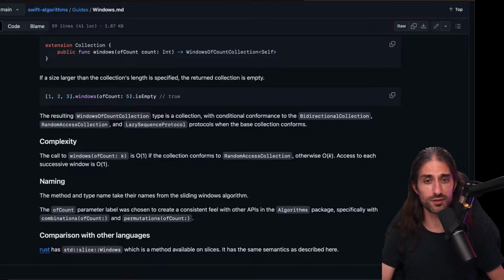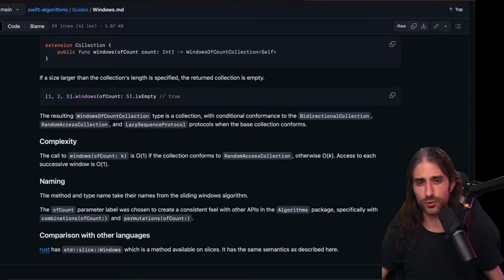But I was glad to see that some methods for which I had already defined my own extensions, like compacted, first non-nil, or unique, are already implemented there. There is the one about taking chunks also, which can be super useful. The one about interspersing values, which can be useful when writing tests to perturb the input data a bit and make sure that your code handles the perturbation as it should, that it handles it gracefully.